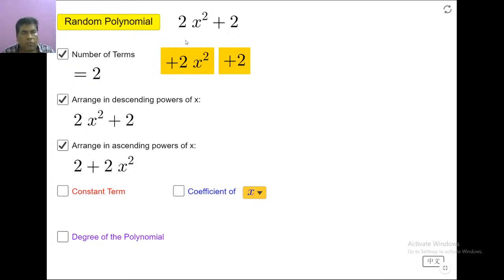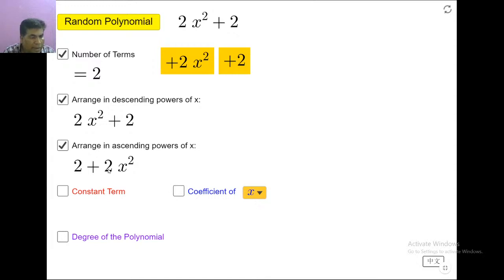For a 1 mark question, they will give a polynomial and ask you to arrange it in descending or ascending order. Then according to the power, you have to write the answer. So what is the constant term? Can anybody guess? What is the constant term in the question?